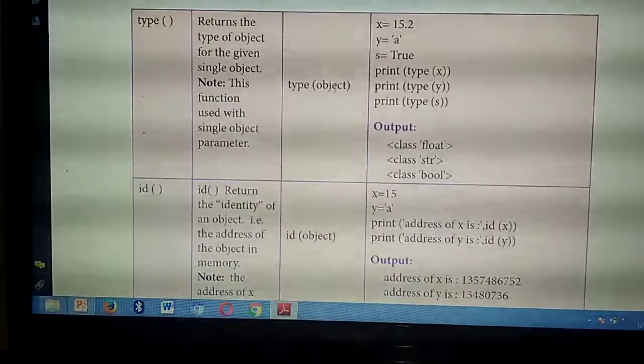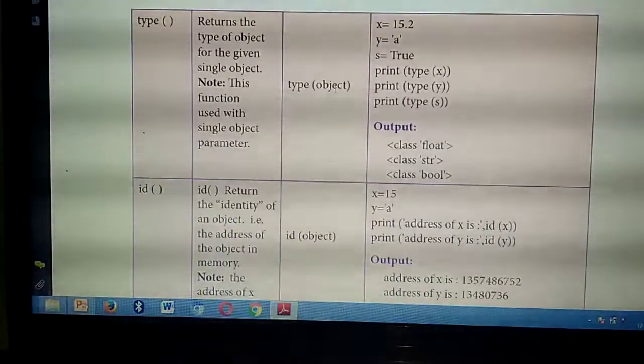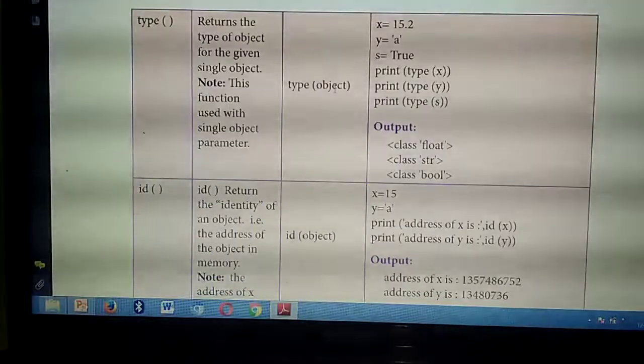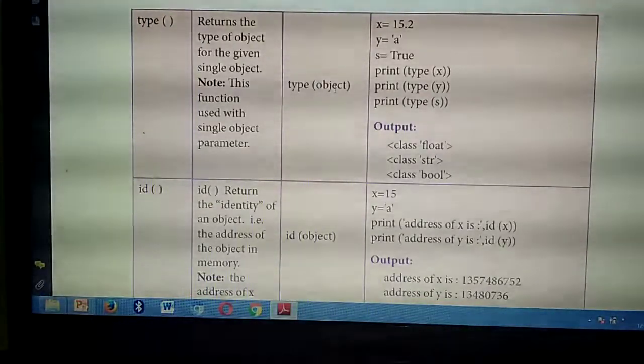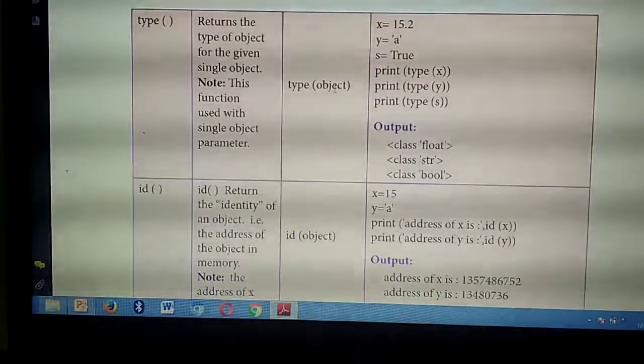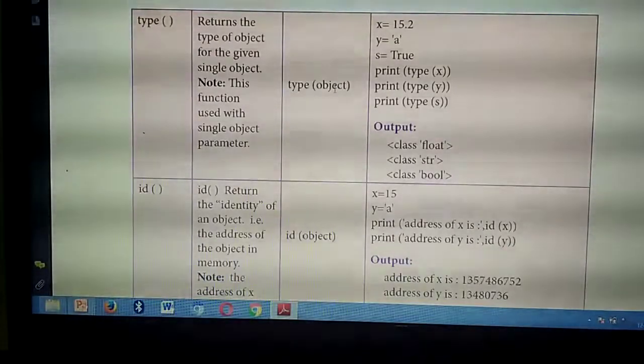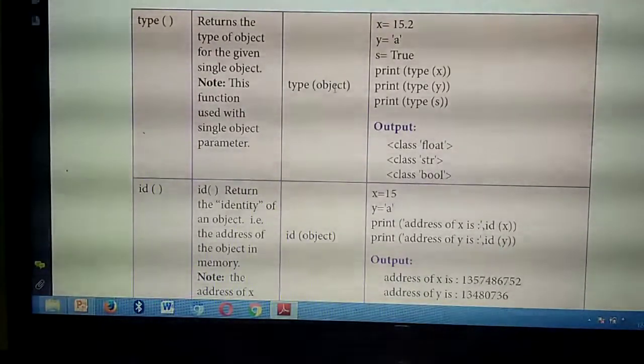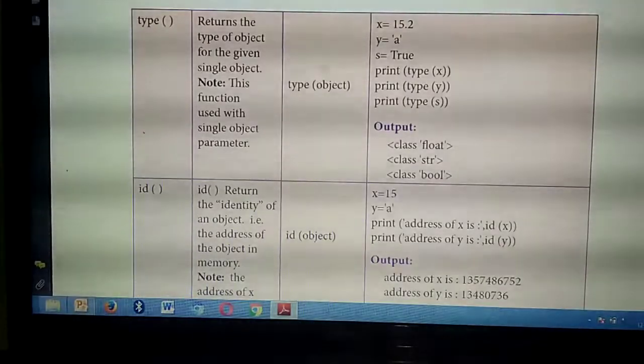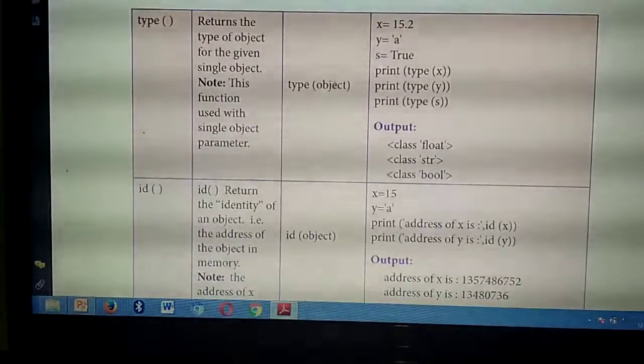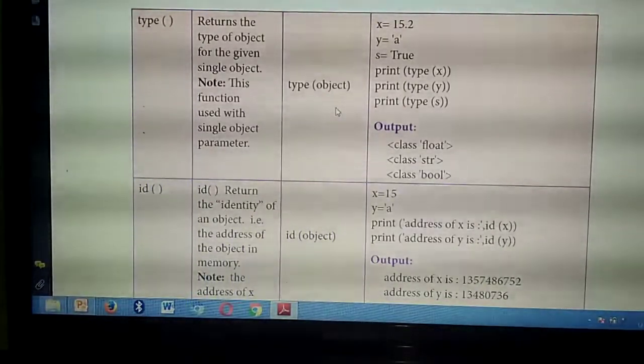Understand what's the use of the type of function? It will return which data type the given numbers or alphabets belong to. Okay, so you can give only one object as an input parameter. Now, read the syntax. The syntax is type of, and inside you can give only one object. So, type of object.